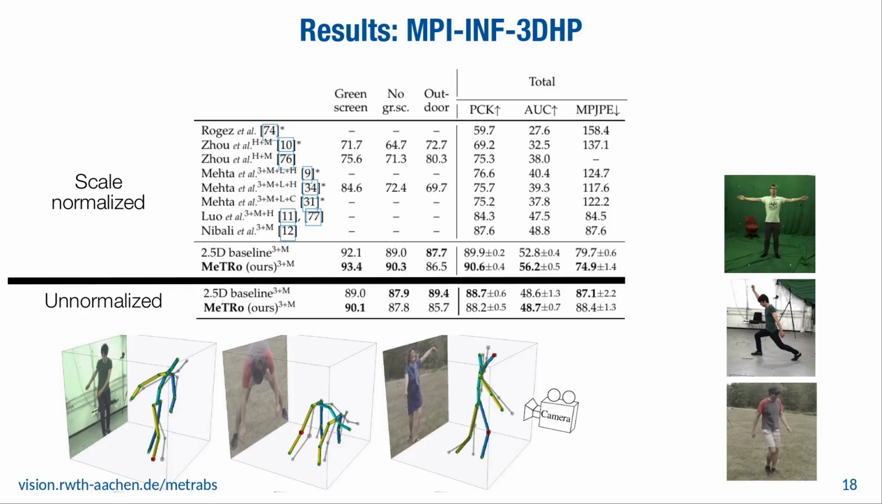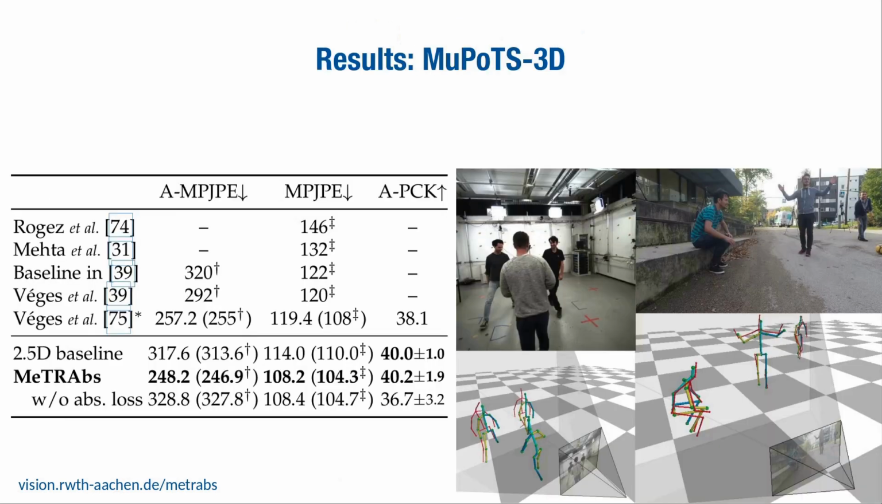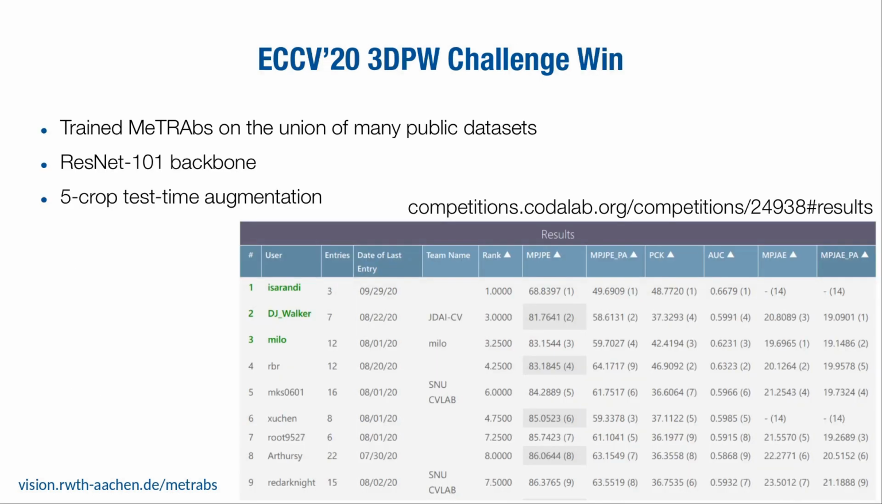We also get state-of-the-art results on MPI-INF-3DHP. The usual training and evaluation protocol on this dataset uses scale-normalized skeletons. We evaluate both the scale-normalized and the unnormalized raw poses. We evaluate absolute poses on the MuPoTS-3D dataset and also obtain state-of-the-art results in absolute and in root relative coordinates as well. Our approach also won this year's 3D Poses in the Wild challenge at ECCV.